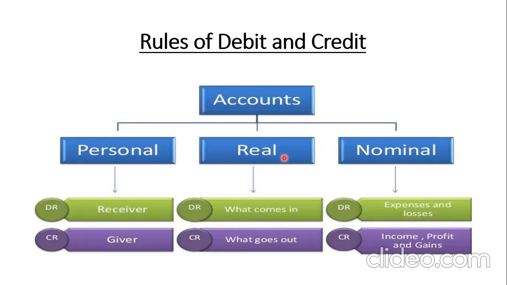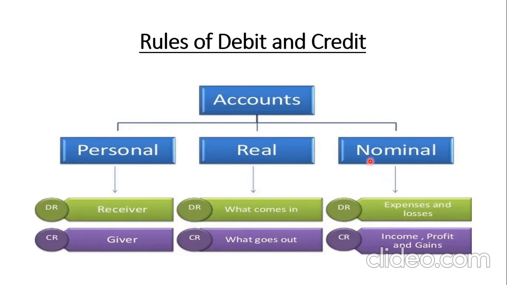So what will happen to the asset? An asset in the business either will come in or will go out. So the rule says: debit what comes in, credit what goes out.